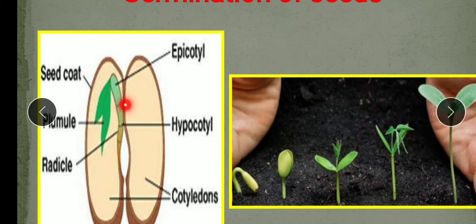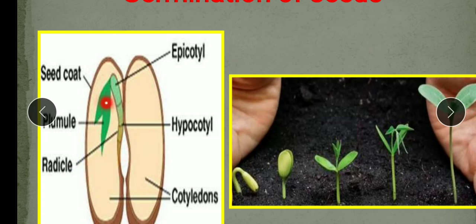and the cotyledons are attached with the embryonal axis, and the axis consists of two parts. The lower part is known as the radicle, and the radicle develops into the root system. So at the time of germination, this radicle develops into the root system.